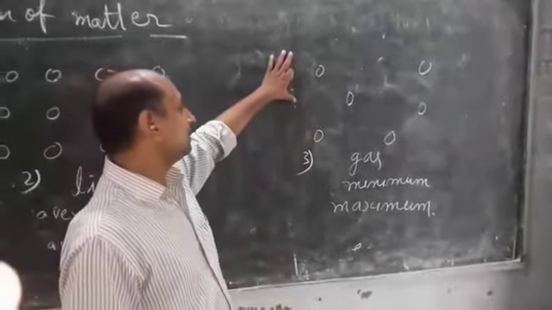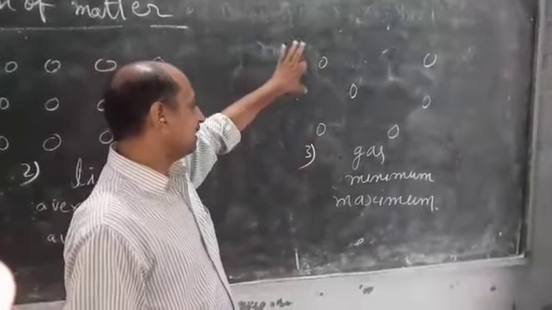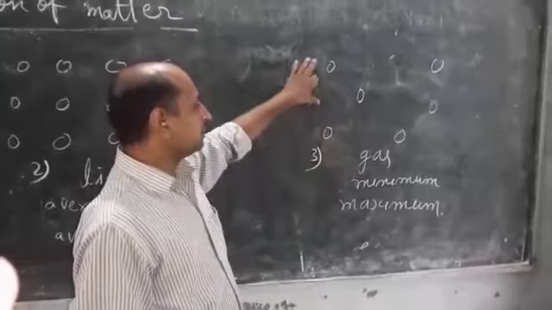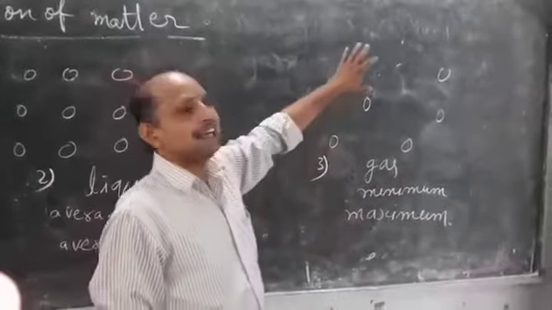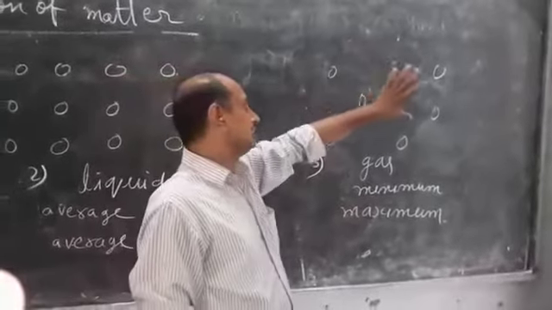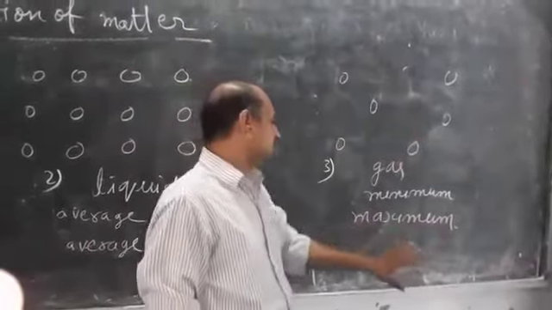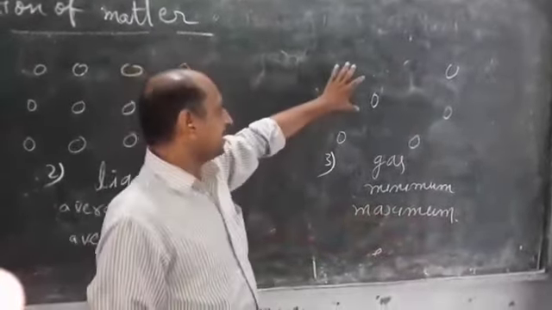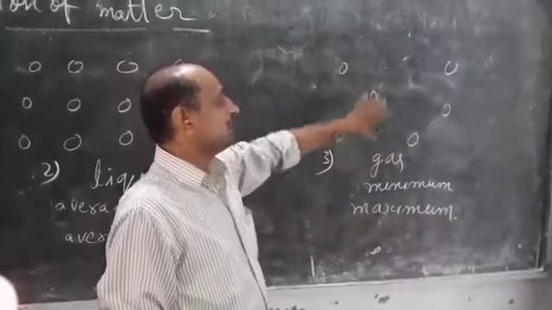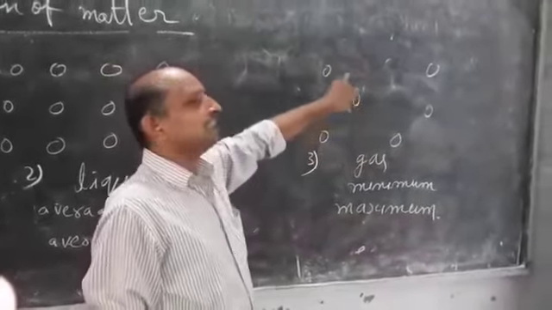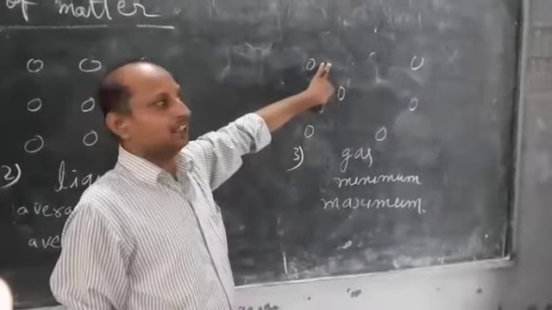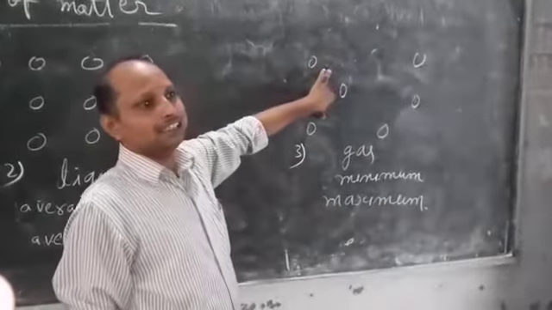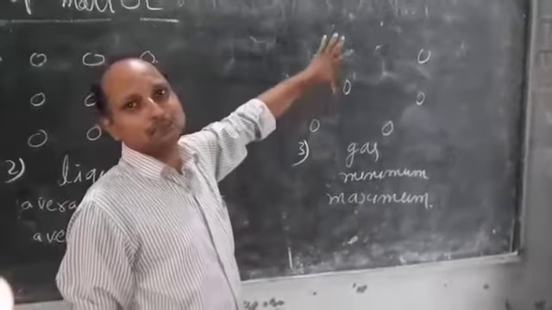Now we come to the third state of matter, which is the gaseous state. The particles of gas have maximum spaces between them. That is why the attraction force between gaseous particles is very little. Therefore, they move very fast, and they are usually in a state of continuous motion.